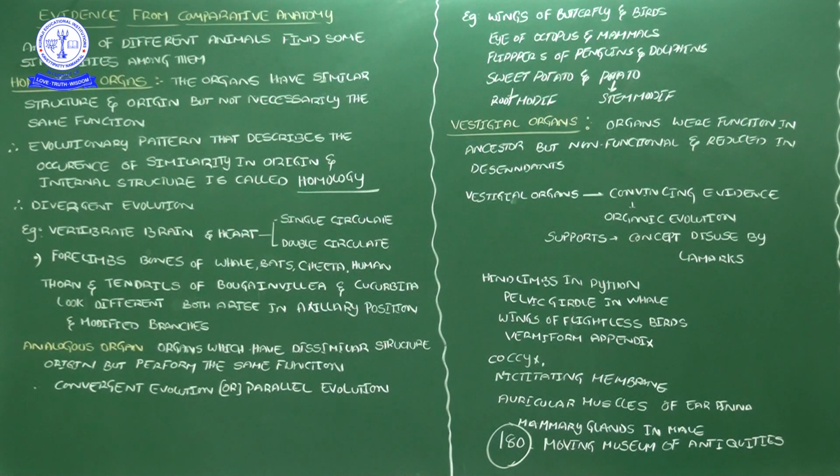Then the next example: the four limbs, the bones of the whale, bat, cheetah and human being. When you look at the internal bones of the four limbs, in the 11th standard we saw that the human hand is made up of 30 bones.